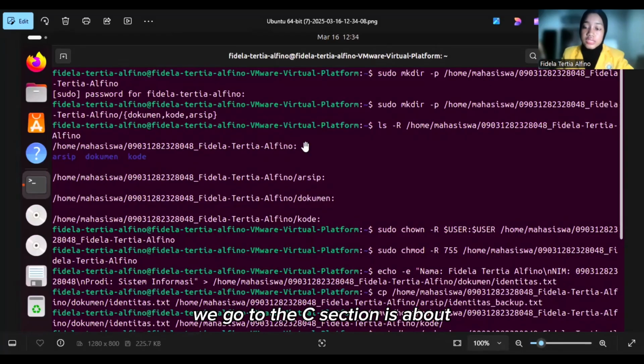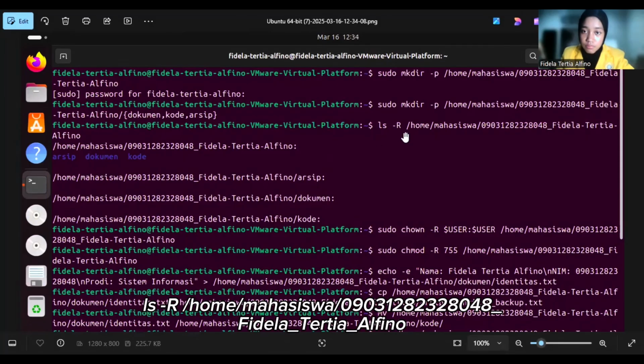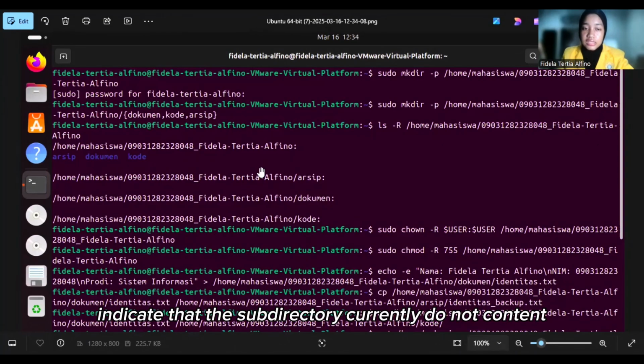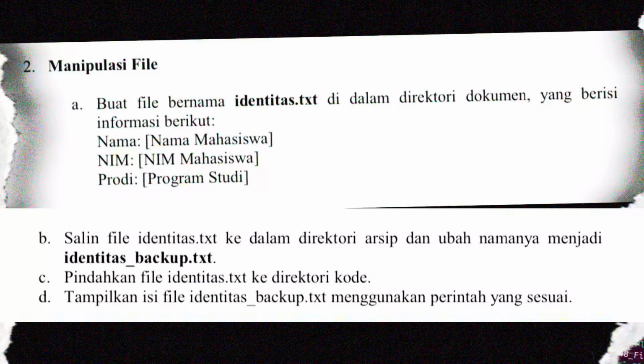So we go to section C, which is about displaying the directory structure, using ls -R /home/mahasiswa/nim_my_name. The first part of the output confirms that the nim_my_name directory contains 3 subdirectories: arsip, document, and kode, and the empty sections indicate that the subdirectories currently do not contain any file.